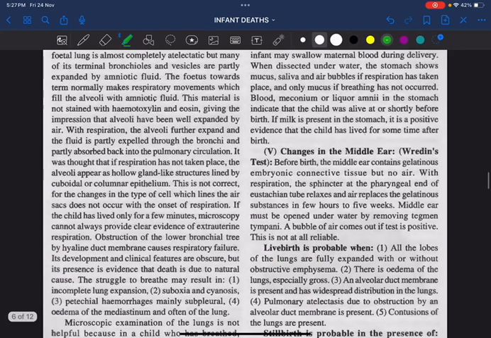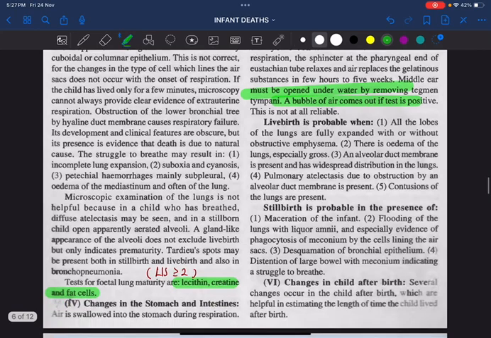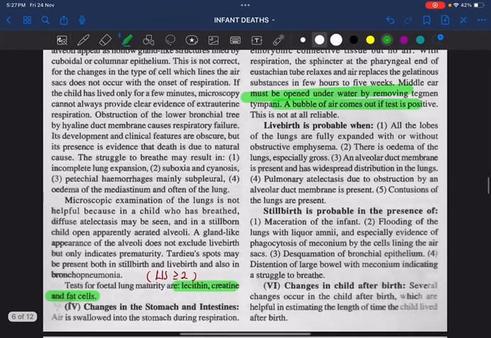Fine. What do you mean by Redin's test? That means before birth, the middle ear contains some gelatinous embryonic connective tissue but no air. When the middle ear is opened under water, by removing the tectum tympani, if a bubble of air comes out, that means Redin's test is positive. Again, it is a sign of live birth.